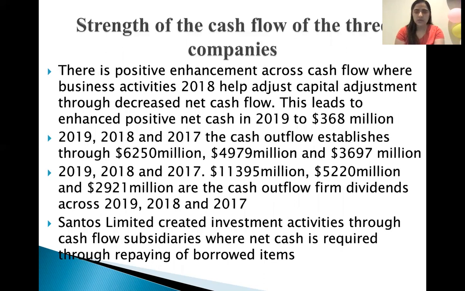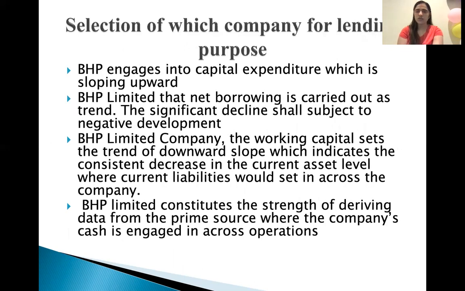The strength of the cash flow of the three companies. There is a positive enhancement across cash flow, where business activity in 2018 helped adjust capital adjustment through decreased net cash flow. But Santos Limited creates investment activities where cash flow subsides and net cash is required for repaying borrowings. Selection of which company for lending purposes.